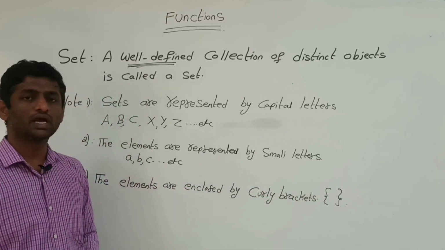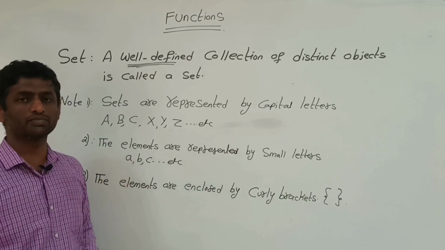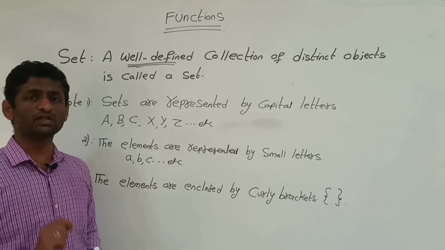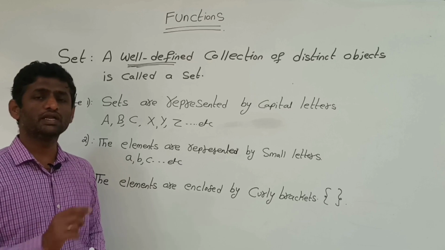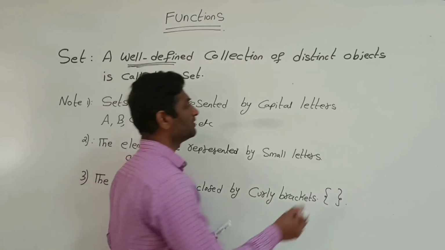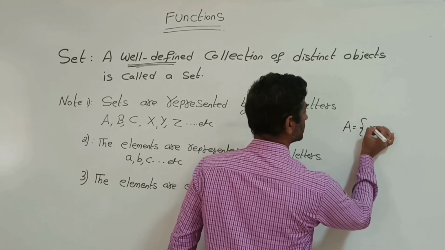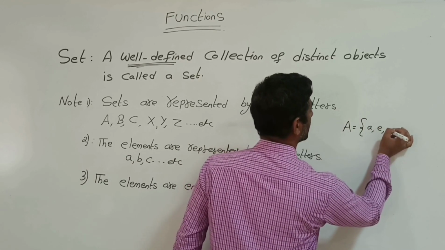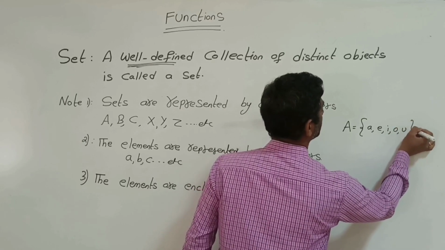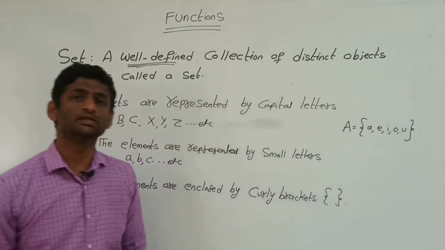For example, the collection of vowels in English alphabets is a set. Assume that A is a set of a, e, i, o, u. So it represents a set.